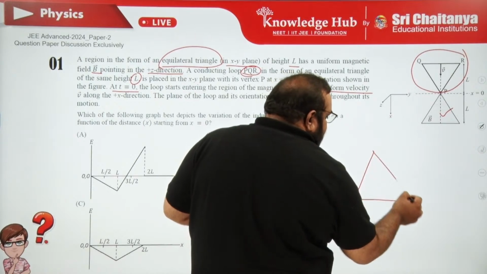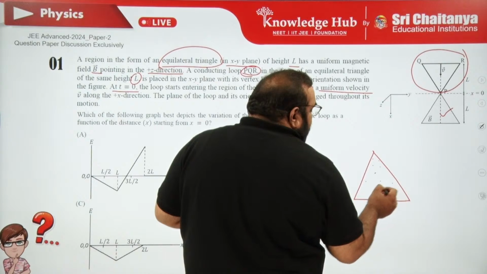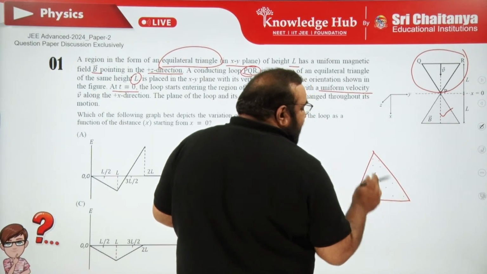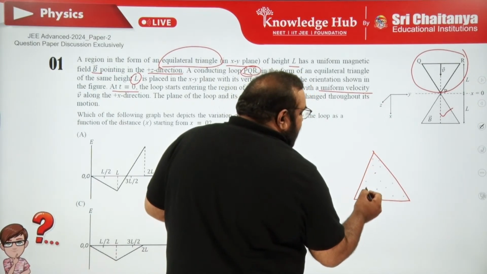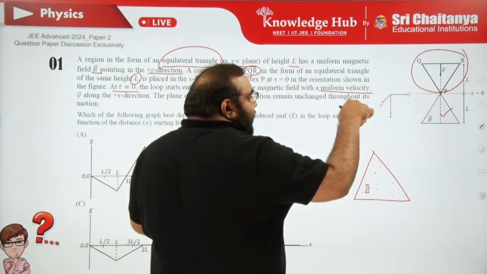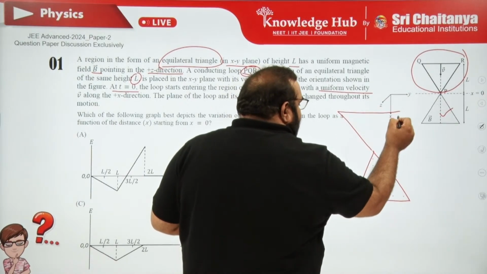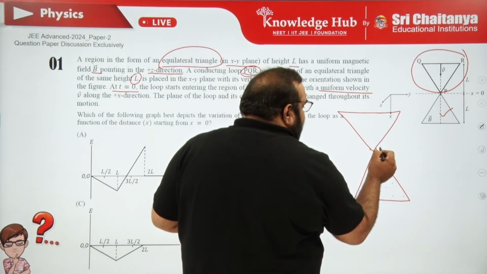In that region there is a uniform magnetic field which is along the positive z direction. Imagine it as out of the plane. Let it be B bar. And now PQR is a triangle. Initially it is located here, where P is at the origin.